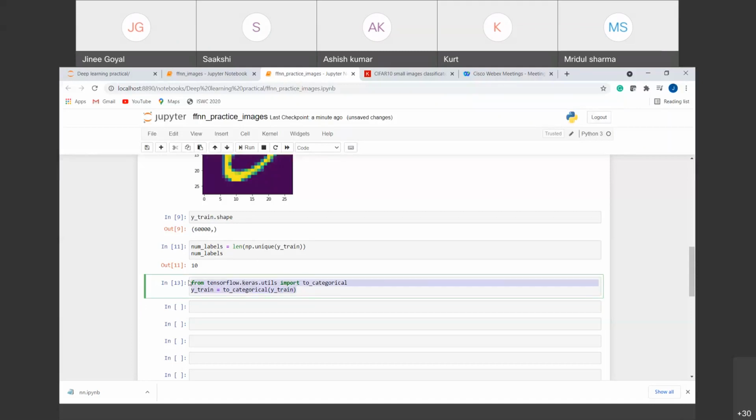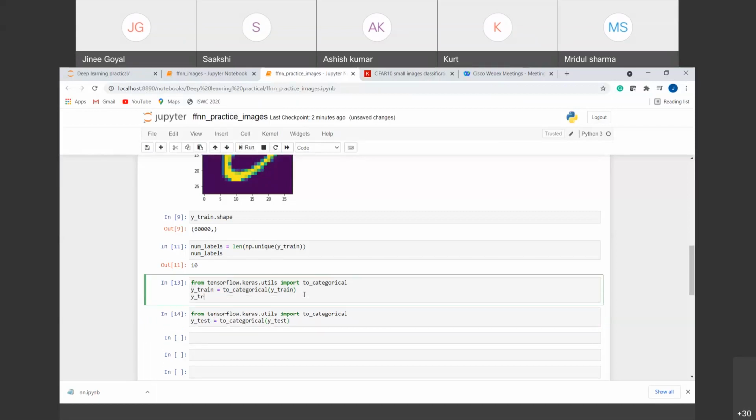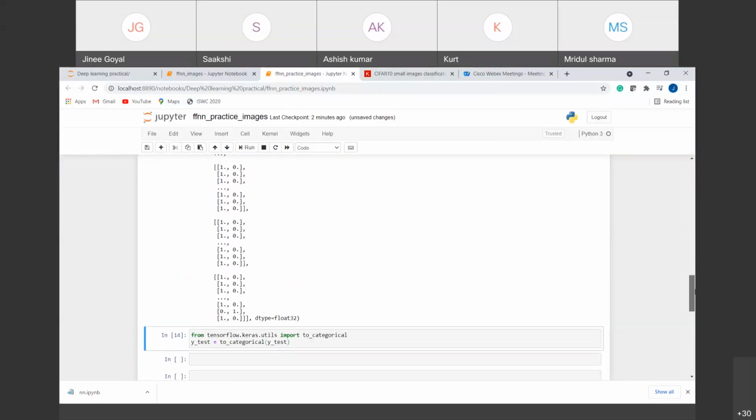Similarly, we can categorize our Y test data also. If I run this with to_categorical, we'll pass our original Y test. Now the data has been converted into categorical data. If I run this Y train, you can see that we have the categories here.